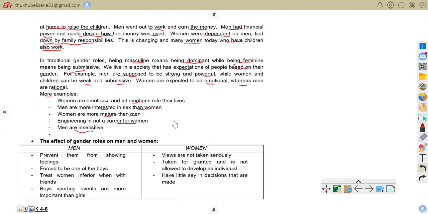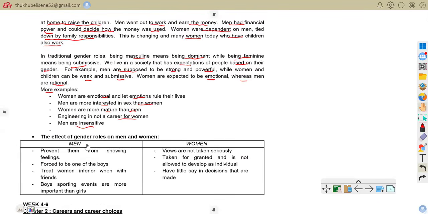So now we come to the effects of gender roles on men and women. Effects of gender roles on men: gender roles can limit men by forcing them to behave in a certain way. For example, men may feel they can't show emotions because society expects them to be tough. That is that.